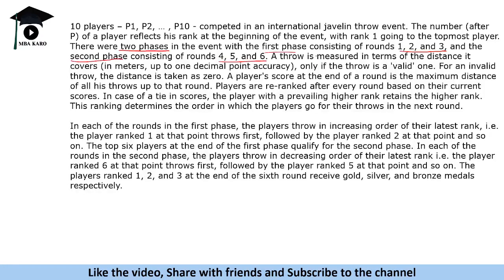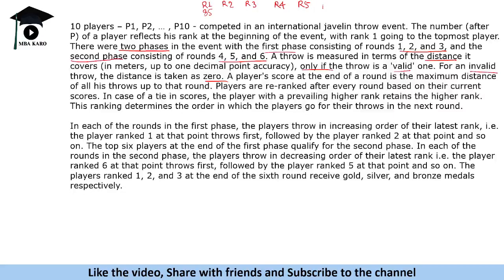A throw is measured in terms of the distance it covers up to one decimal point accurately. Only if the throw is a valid one, so only valid distance is measured. For an invalid throw, the distance is taken as 0. Invalid is considered 0. A player's score at the end of a round is the maximum distance of all his throws up to that round. So let us say in the first round, someone has hit 85.